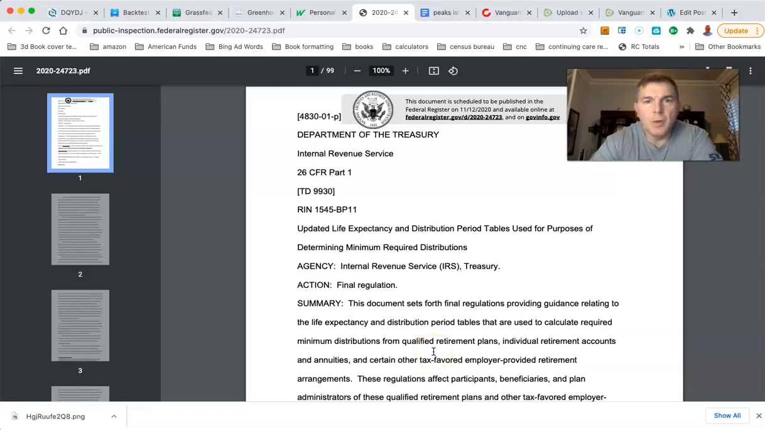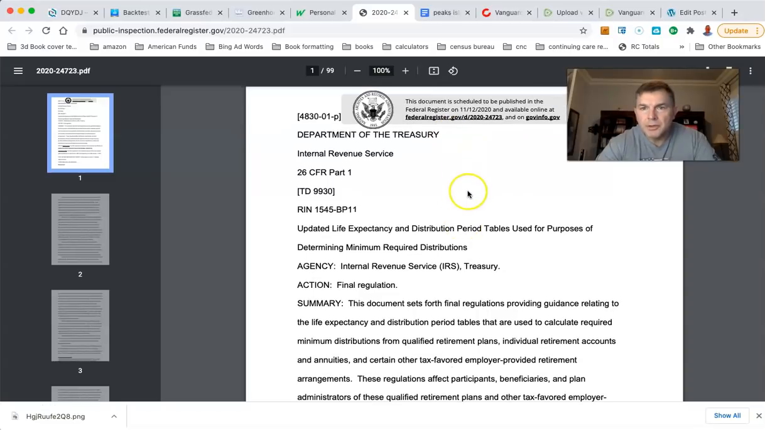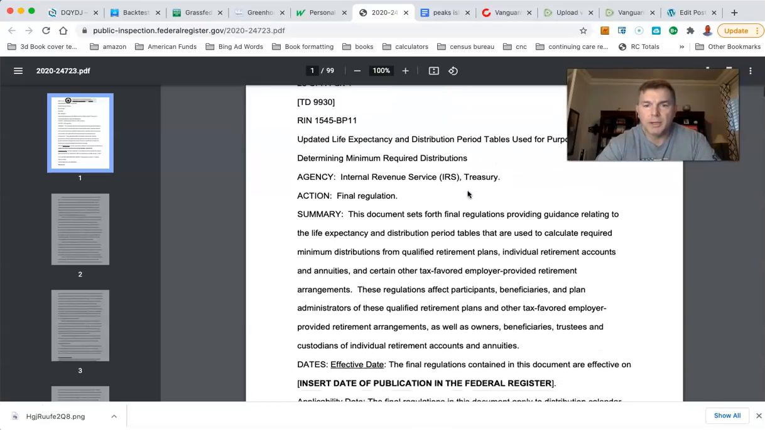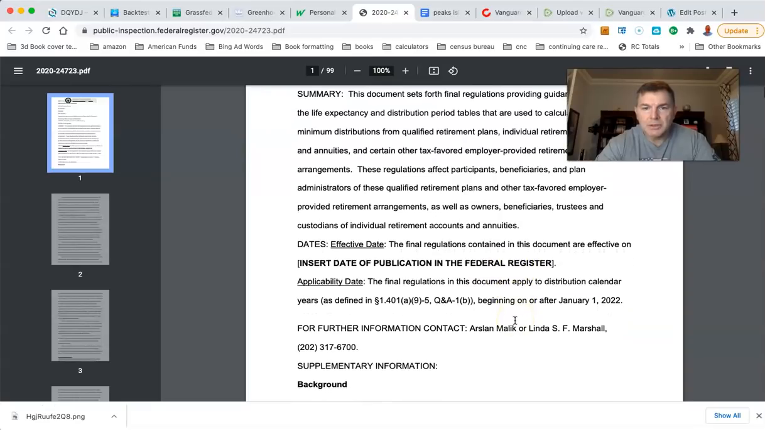All right, so we got the new IRS RMD tables for 2021. This is fantastic, actually. The final regulation just came out. This document is scheduled to be published in the Federal Register 11/12/2020. All right, good. So, effective date: the final regulations in the document apply to distribution calendar years beginning on or after January 1st, 2022.